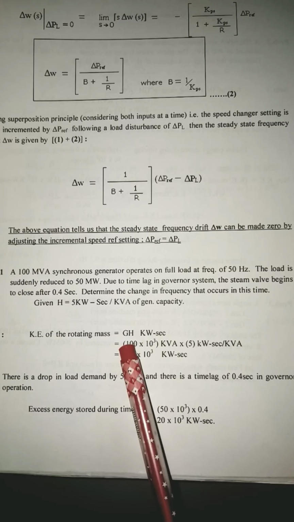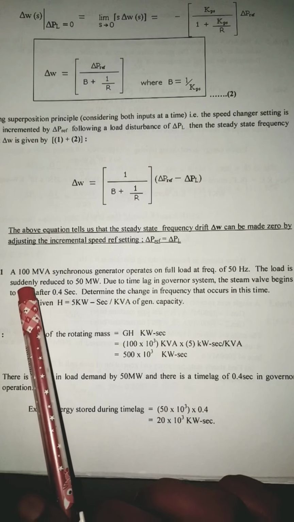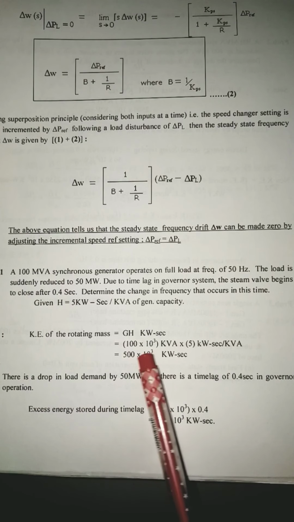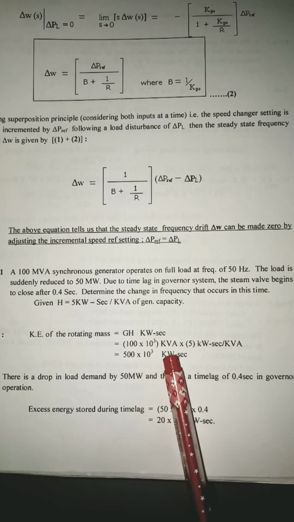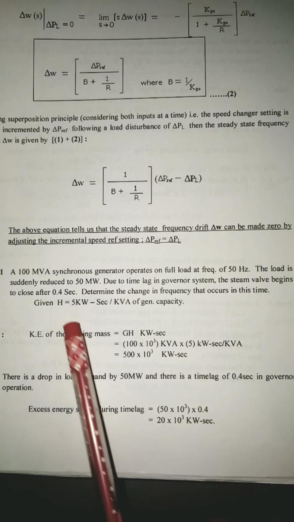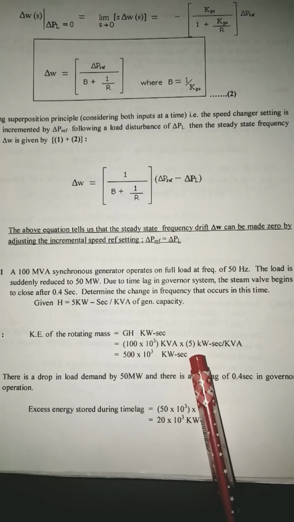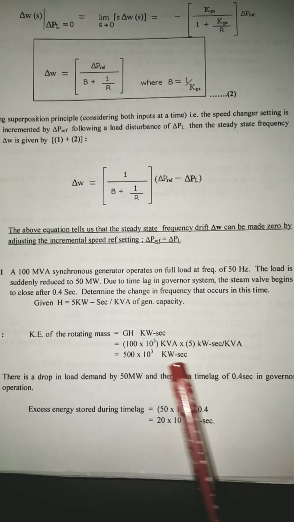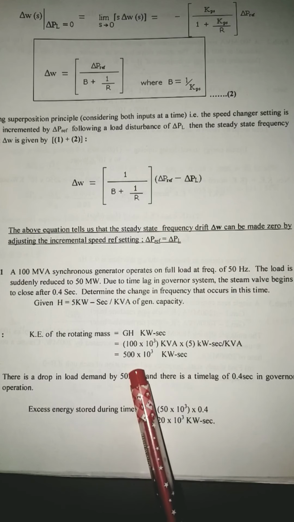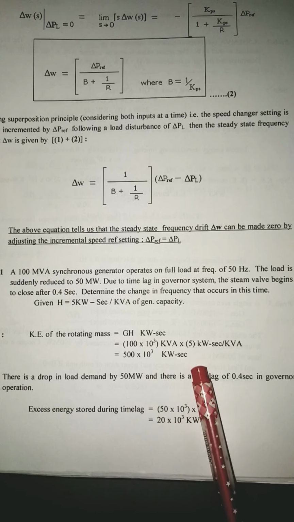So we have got the rating of the machine as 100 MVA. I'll express this in kVA. So 100 into 10 cube kVA into H, given as 5 kilowatt second per kVA. If you multiply, you'll be getting 500 into 10 cube kilowatt second.